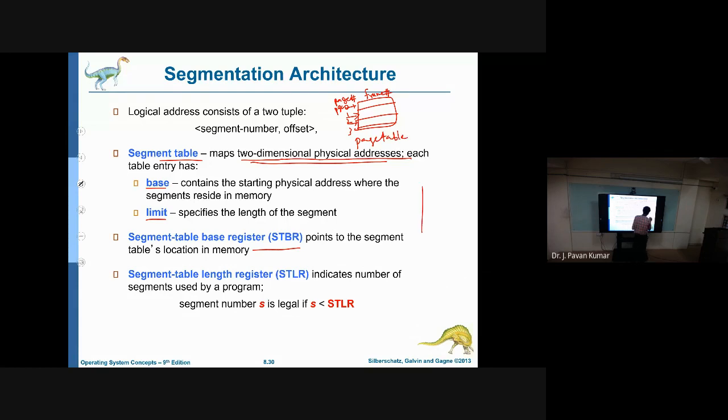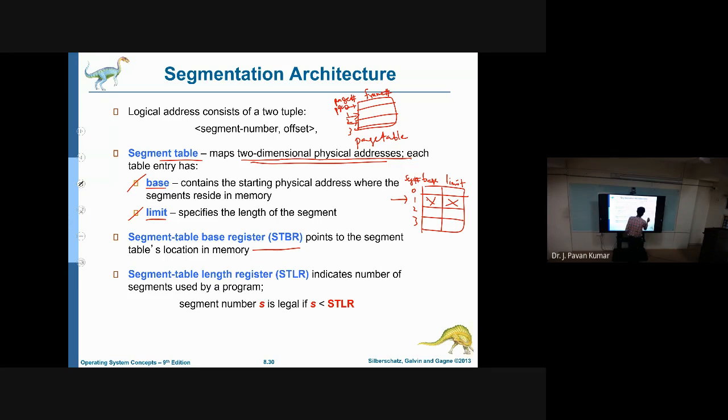Similarly, we will be having a segmentation table. In the segmentation table, we will have two fields, base and limit, as we have seen earlier. Here we will have the segment number: segment number 0, 1, 2, 3, like this. For whatever segment we have, we will have the base address and the limit as well. Based upon that, we will calculate the physical address.